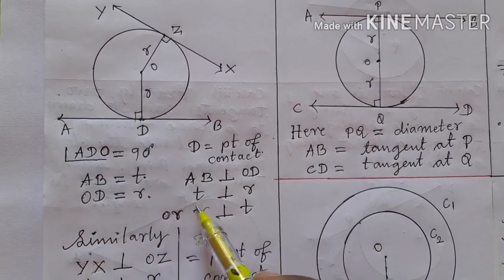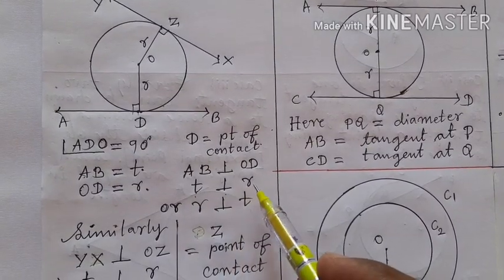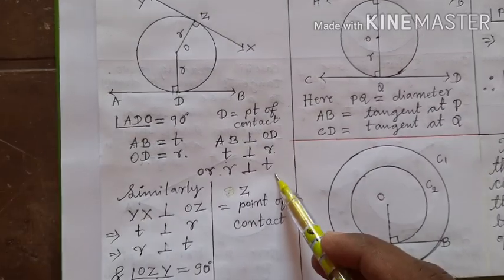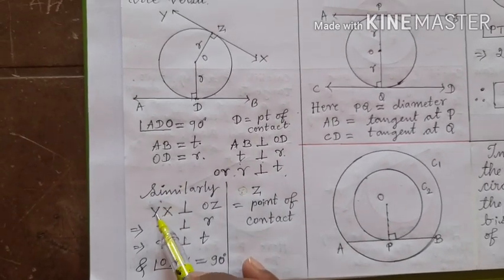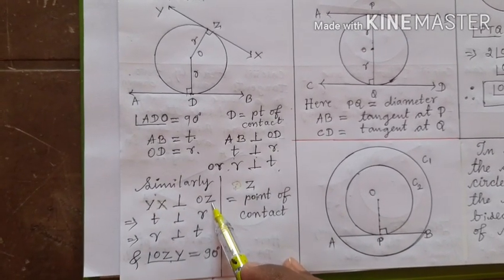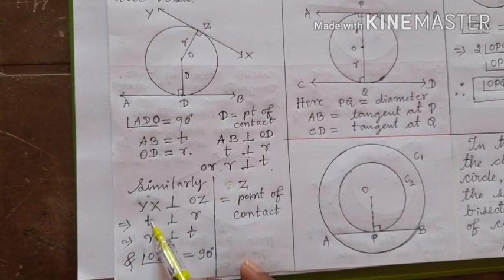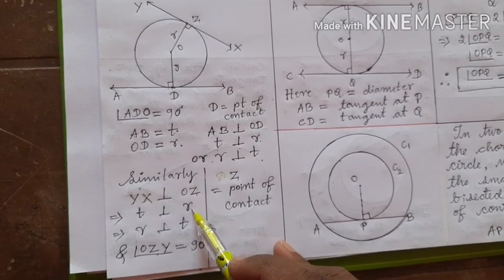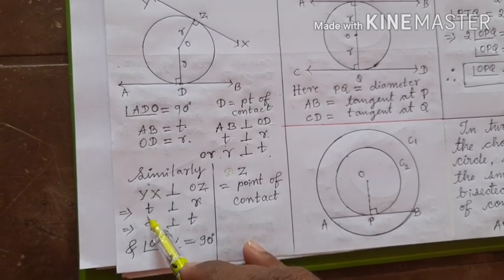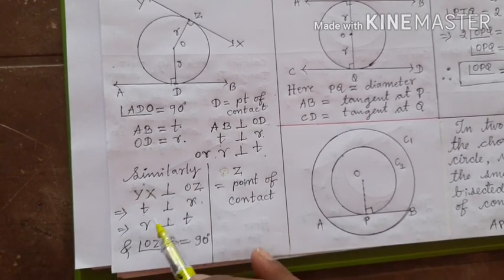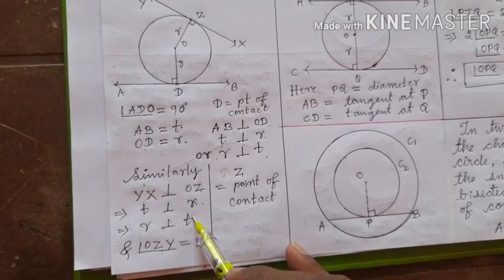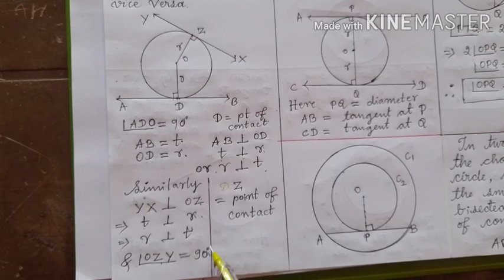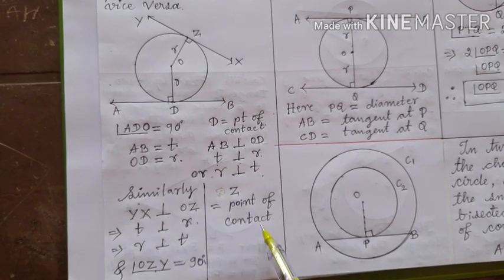That is, AB means tangent. Therefore, tangent is perpendicular to radius, or radius is perpendicular to tangent. And similarly, see here, YX is perpendicular to OZ, right? YX is a tangent. Therefore, tangent is perpendicular to radius R, because OZ is radius. This implies tangent is perpendicular to radius, or radius is perpendicular to tangent. And angle OZY is equal to 90 degrees and Z is the point of contact.